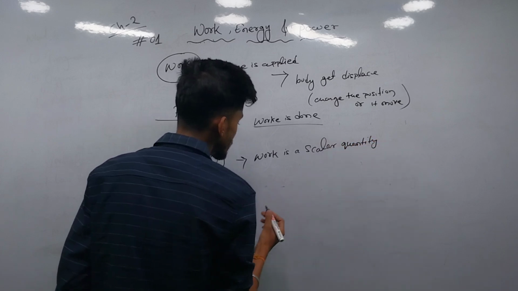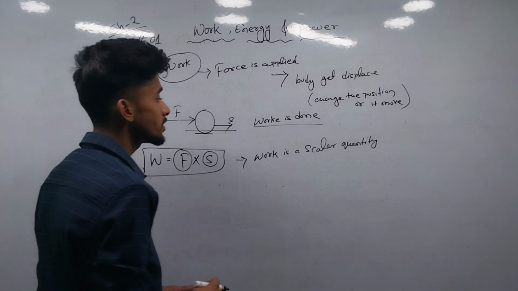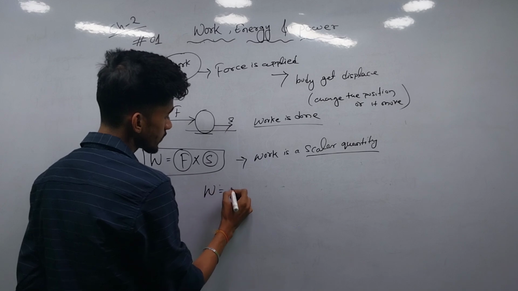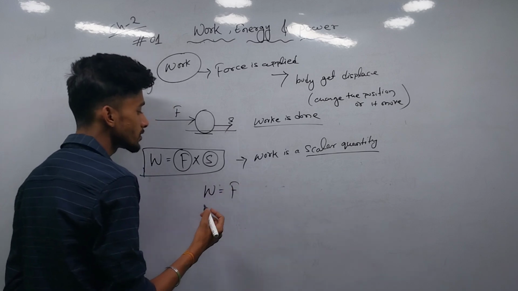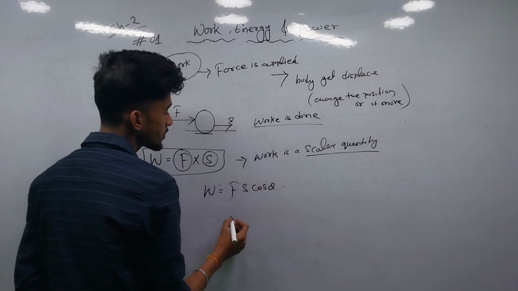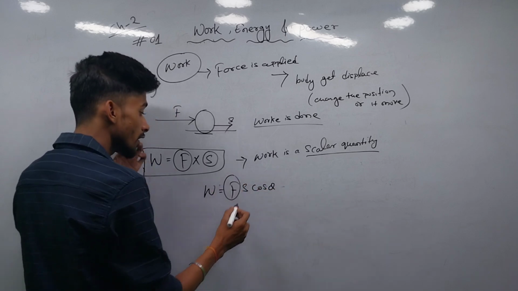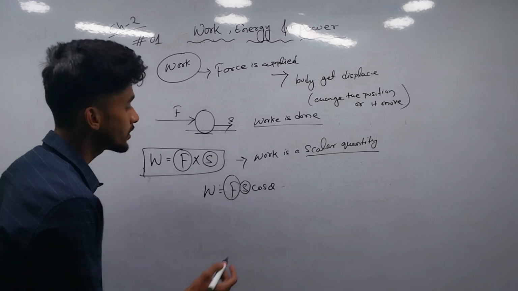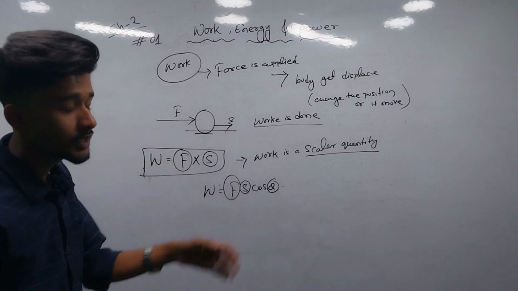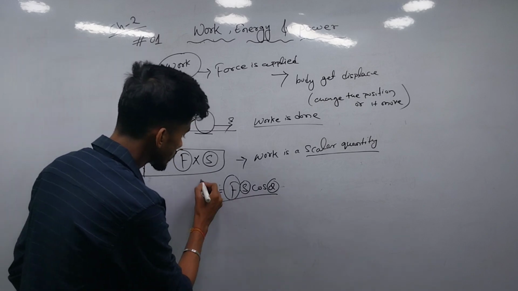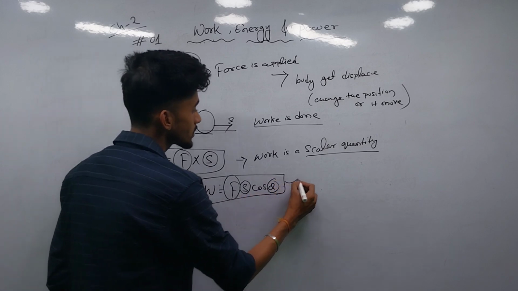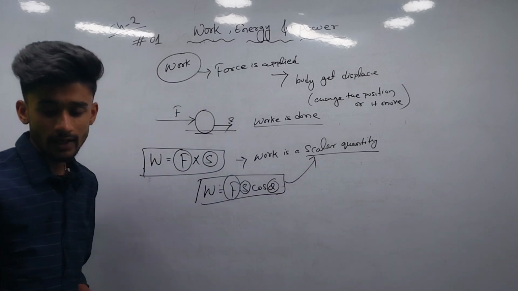It is a scalar quantity because it does not depend on direction. In a higher manner we can write W equals Fs cos theta, that is, we are applying force upon the body and the body gets displaced, and here theta is the angle between the application of force and the displacement. So that is a dot product. In physics we have dot product and cross product. The result of the dot product is a scalar quantity. That's why work is a scalar quantity.